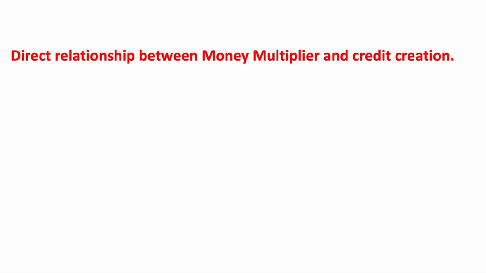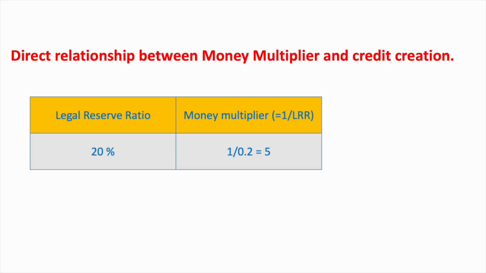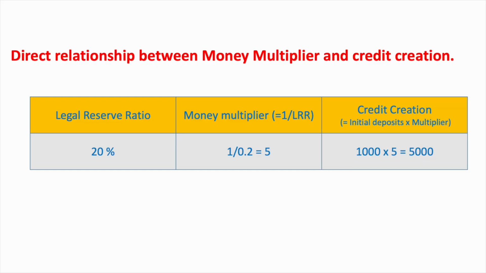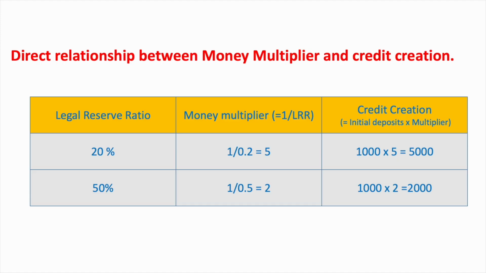Example of direct relationship between money multiplier and credit creation is, if initial deposit is rupee 1000 and money multiplier is 5, credit creation will be 5000. In second situation, multiplier is 2, which is lower than first one. Total credit creation will be 2000, which is less than last condition. Thus, any decrease in multiplier will decrease the credit creation.